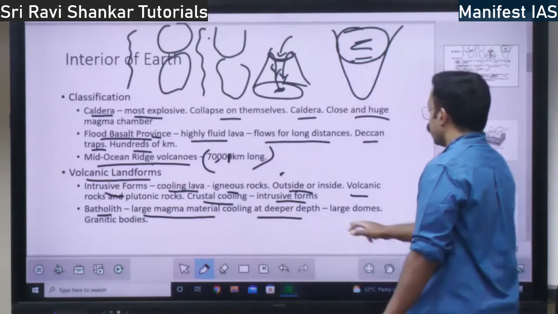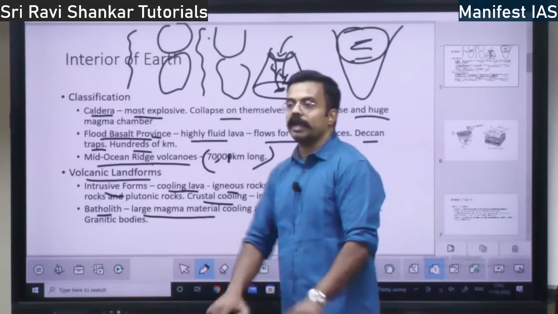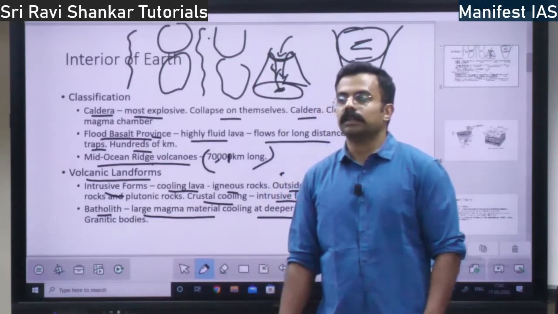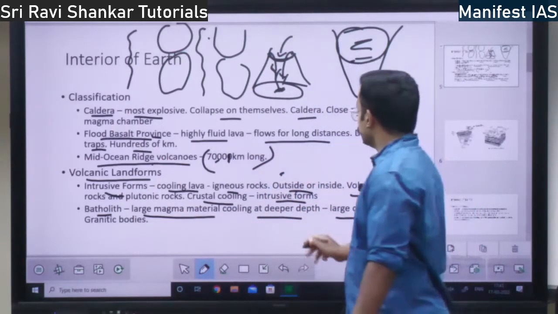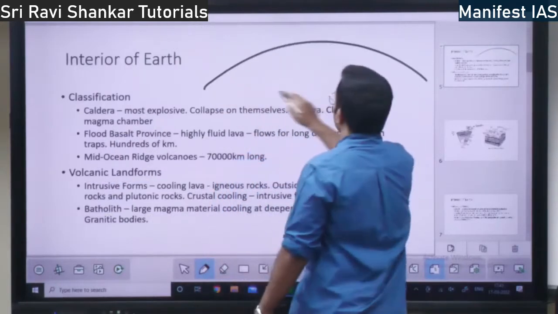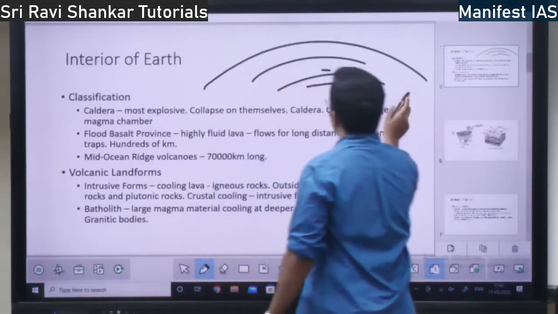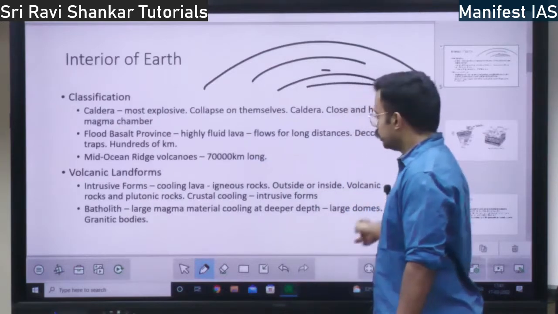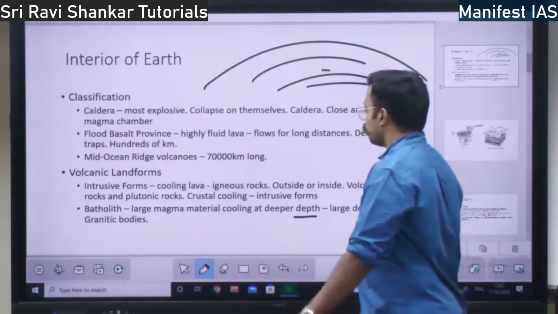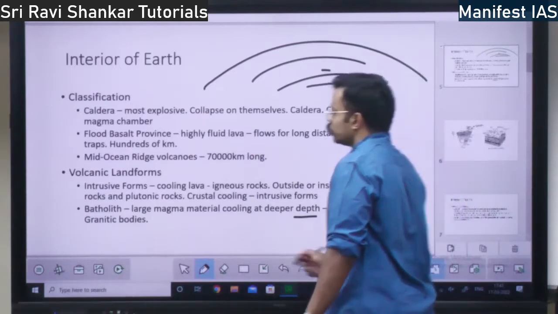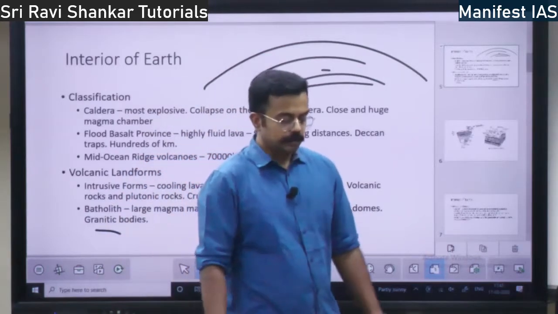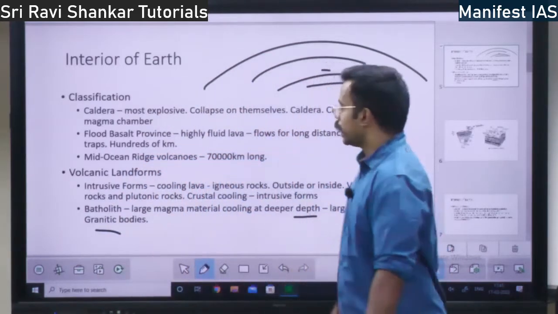So it forms large domes. There will be very large domes forming within the earth because of batholith. It will be in the form of a dome. Large dome will be formed. All this will be rock, right? So this will form at a very deep depth, right? So large domes will be there. So what will be the material of the batholith? It is granite. Batholith is formed out of granite.